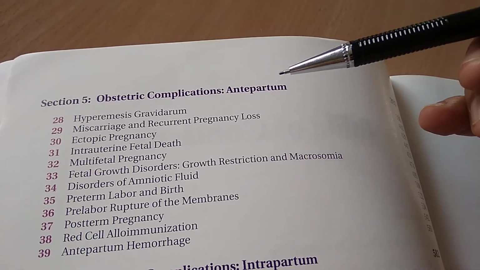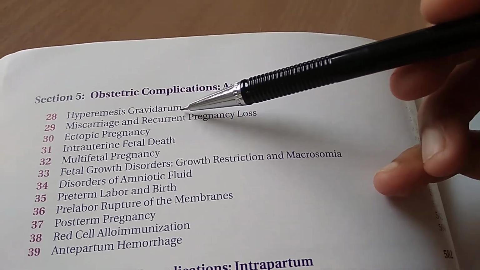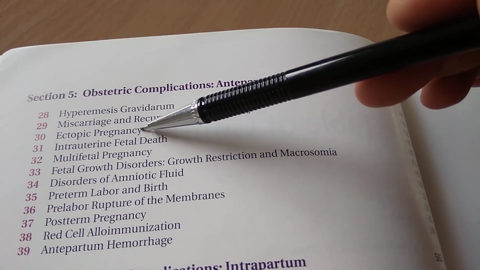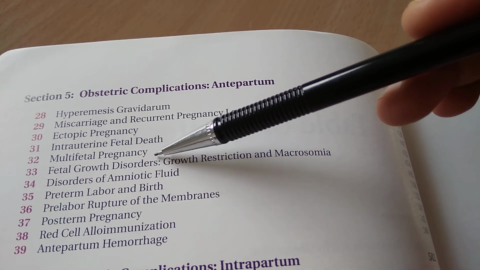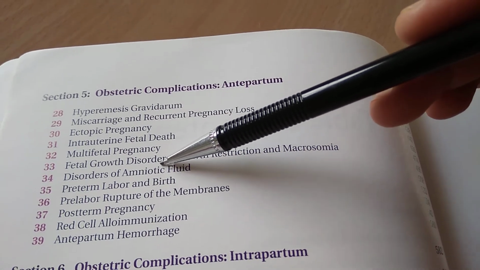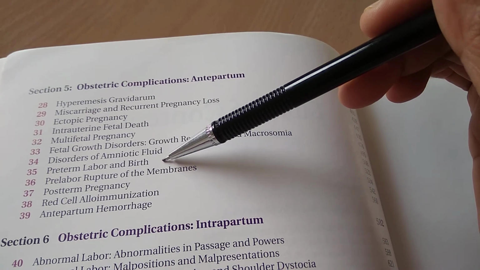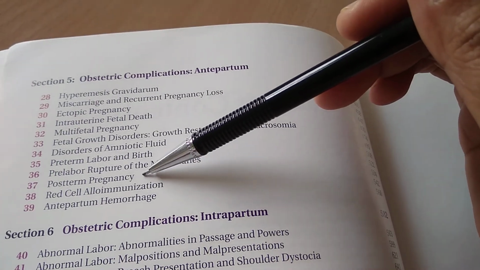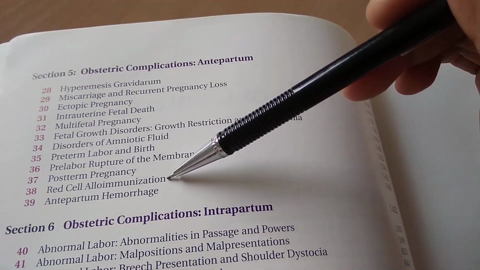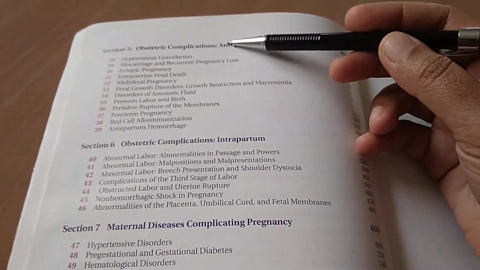then complications which are antepartum, that is before the delivery: hyperemesis gravidarum, miscarriage, ectopic pregnancy, intrauterine fetal death, multifetal pregnancy, that is like twins, triplets, fetal growth disorders, amniotic fluid, preterm labor, birth, rupture of membranes, post-term pregnancy, red cell alloimmunization, antepartum hemorrhage. All these are some things before the delivery.